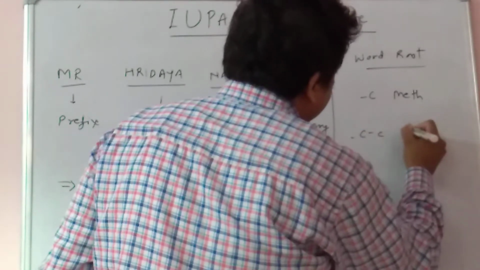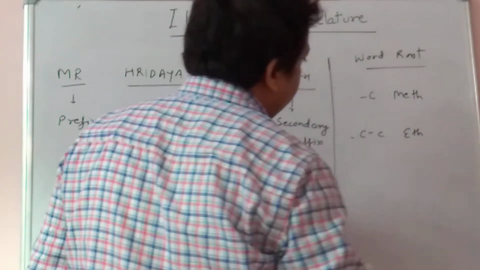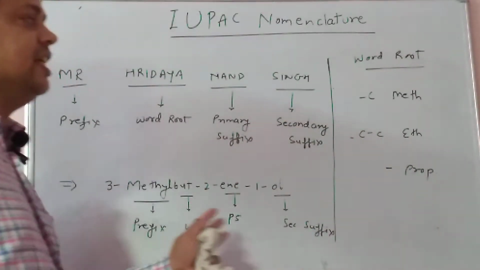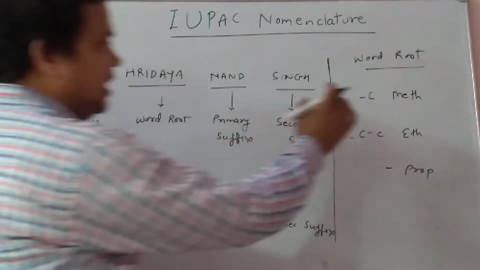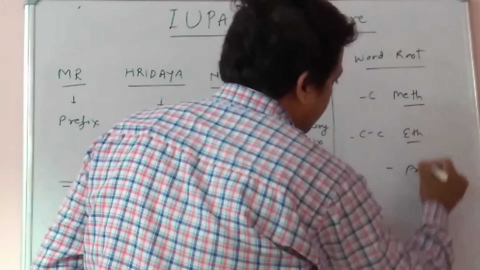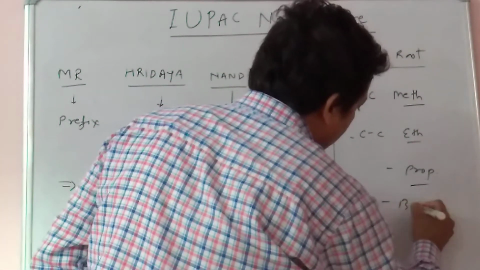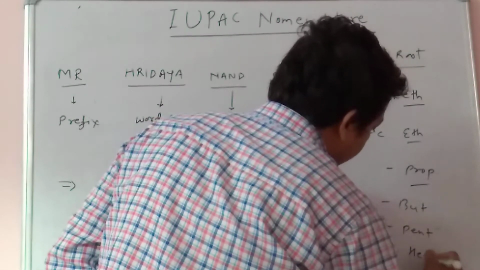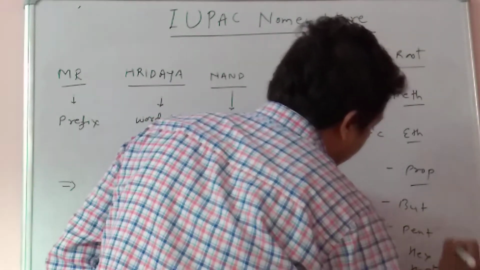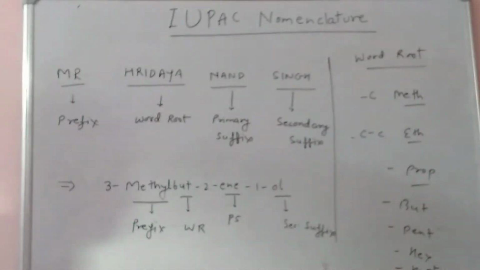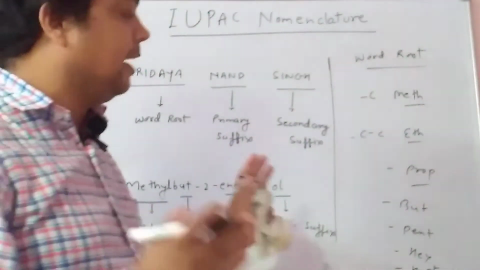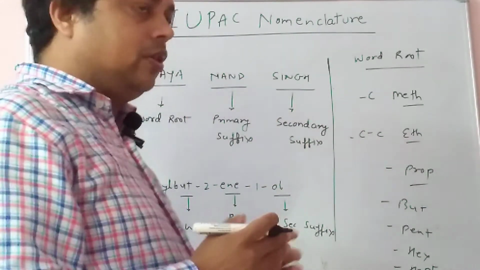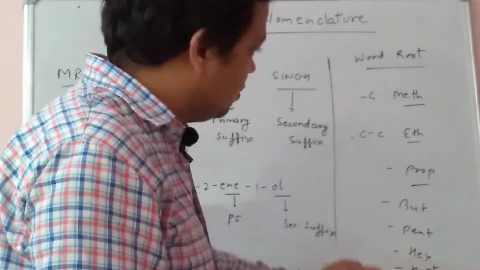Prop, so the number of carbons is increasing now. These are actually showing the word root: meth, eth, prop, but, pent, hex, hept, oct, non, dec. So these all are the word roots.